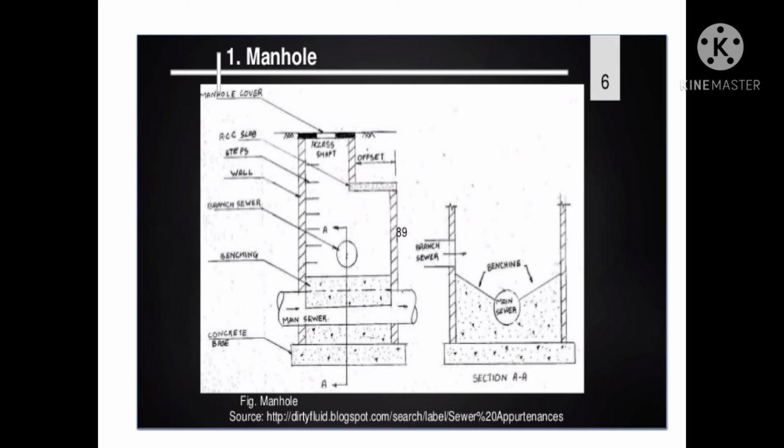The top surface of the cover also carries an arrow mark, and the cover is so placed as to place the direction of the arrow in the direction of the flow of sewage. The top level of the cover should be flush with the road or the pavement level so as not to cause any inconvenience to the traffic. Packing or a gasket may also sometimes be placed between the cover and the frame so as to properly fit the cover in the frame.